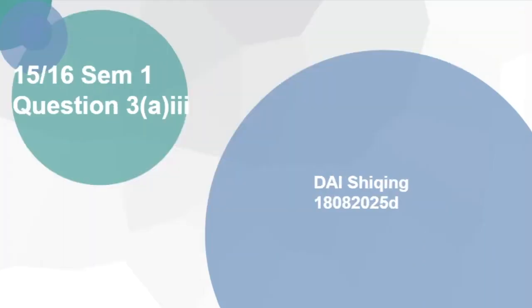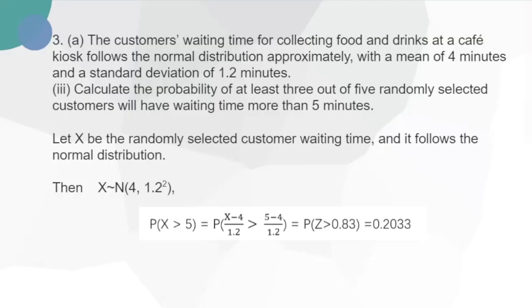My name is Dai Shixing and I'm responsible for 2015 to 2016 Semester 1, Question 3A, the third part. In the question, the customer's waiting time for collecting food and drinks at the coffee kiosk follows approximately the normal distribution, with a mean of 4 minutes and a standard deviation of 1.2 minutes. In the third part, we need to calculate the probability that at least 3 out of 5 randomly selected customers will have waiting time more than 5 minutes.